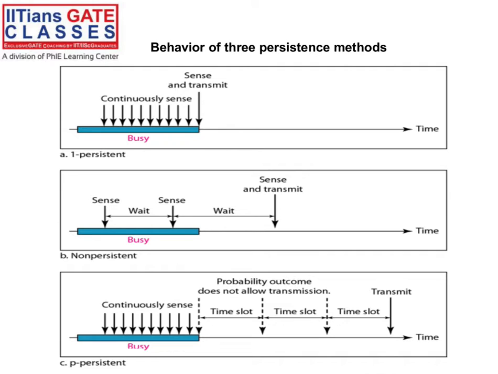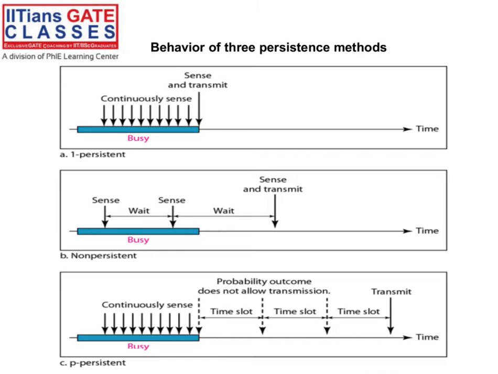That is our first way, one-persistent. The second way is, when we are sensing the channel, if the channel is busy, wait some random amount of time, then sense the channel again. If again it is busy, wait a random amount of time and sense again, right? Here we are not sensing continuously. Only when we find the channel idle, then send the data on the channel. Third one is p-persistent.